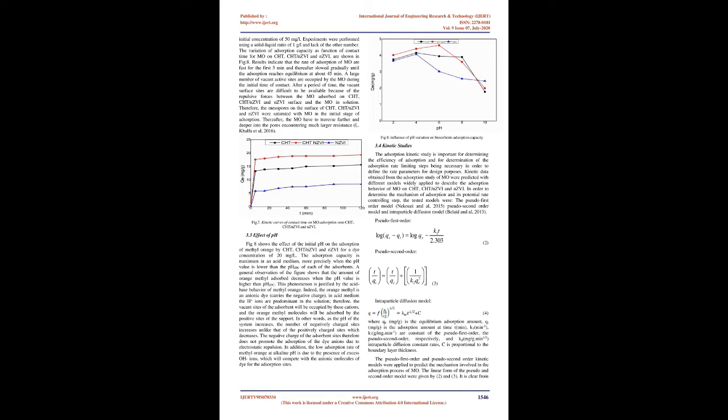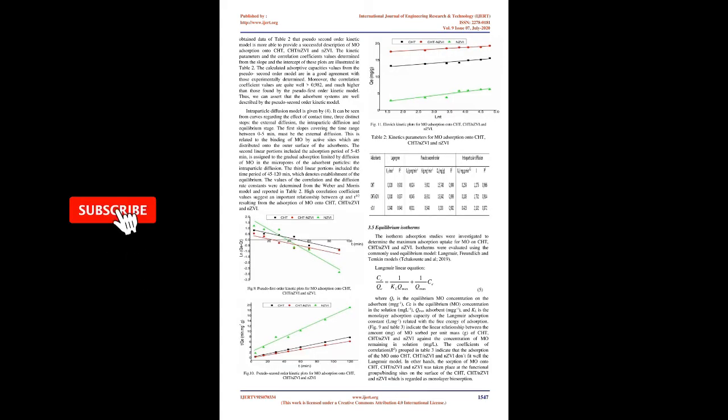The value of pH-ZPC is 7.8 for CHT, it is therefore of a basic nature and on its surface, basic groups are predominant. However, the pH-ZPC values of CHT/nZVI and nZVI are 5 and 4 respectively, they are acidic in nature and acidic groups are predominant on their surfaces. These values tell us the suitable range for the adsorption of methyl orange.